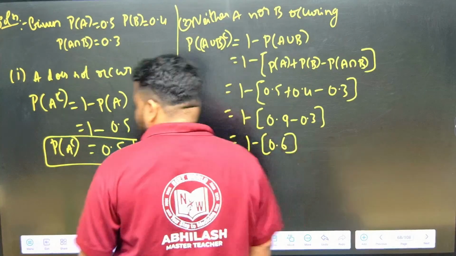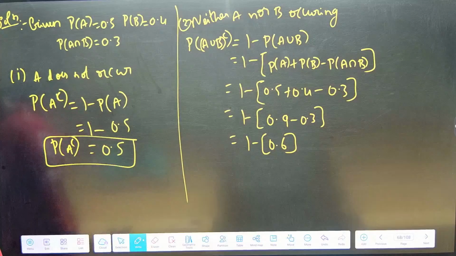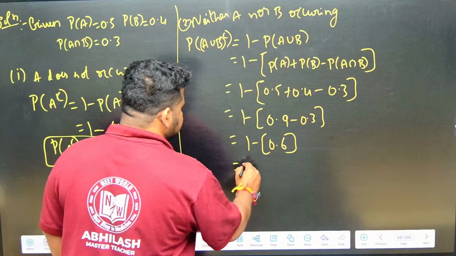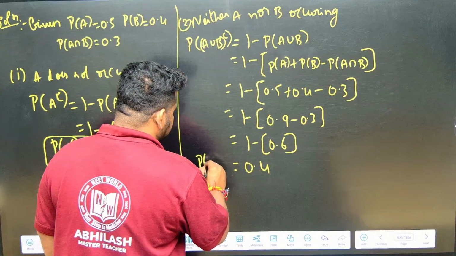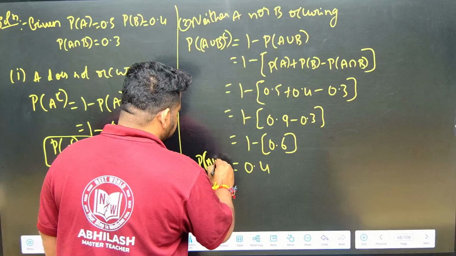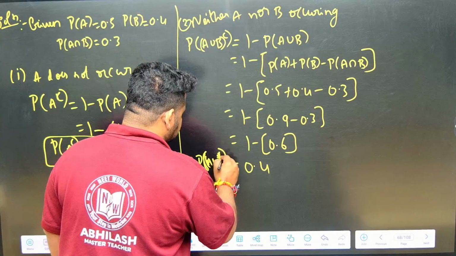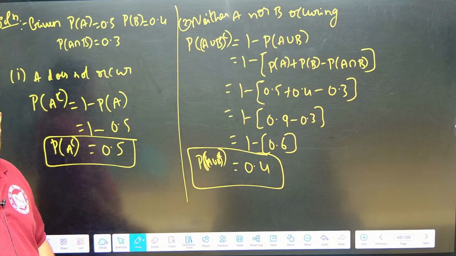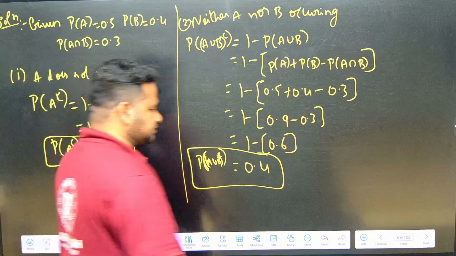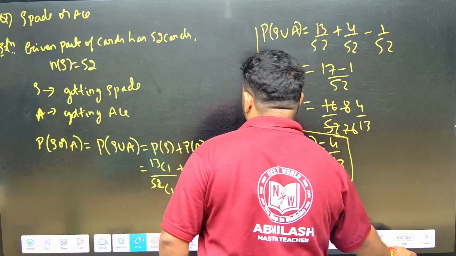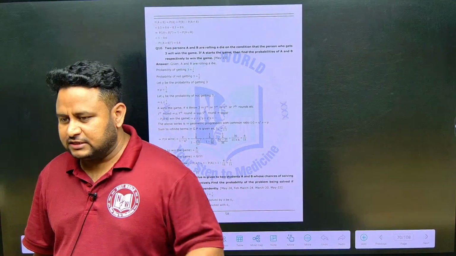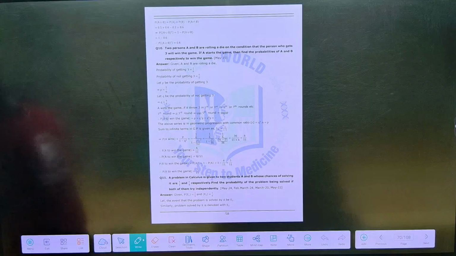0.5 plus 0.4 is 0.9, and 0.9 minus 0.3 is 0.6. So 1 minus 0.6 is 0.4. That is the probability of A union B not occurring, the complement, which is 0.4. So this is the final answer, friends: neither A nor B occurring. Got it? That's very simple. Or comes means union, and comes means intersection. That's it. Clear? Now let us move to some other questions.